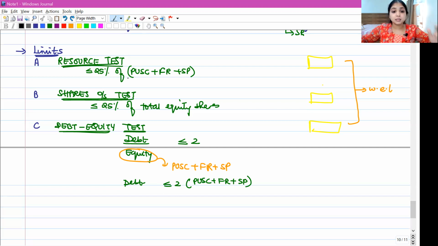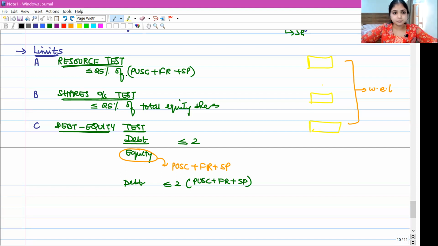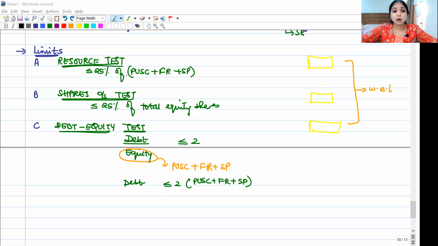After buyback, debt should be less than or equal to 2 times of paid up share capital plus free reserves plus securities premium. Do not worry how to write the limits in the examination. I'll give you a small note after I finish the entire discussion on buyback. Okay, so this is about the 3 limits.